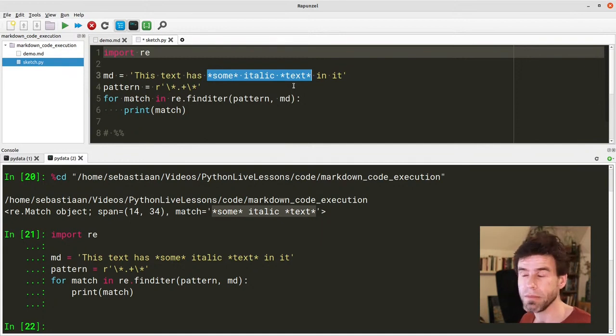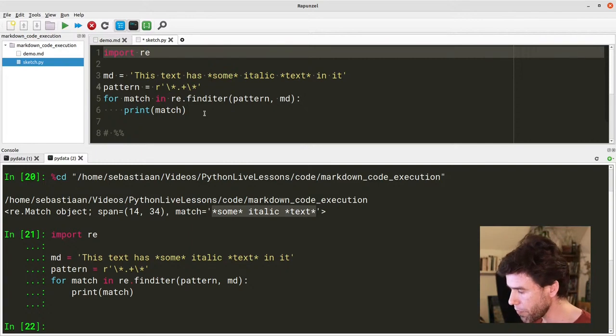They are greedy. What that means is that we said we want something that is preceded by an asterisk and ended by an asterisk with as much stuff of anything in between. That's by default what it means. But actually what we want is something that is preceded by an asterisk and ended by an asterisk with as little of anything in between. We want non-greedy matching. How does that work? We simply say question mark. So this means of anything, one or more occurrences, don't be greedy.